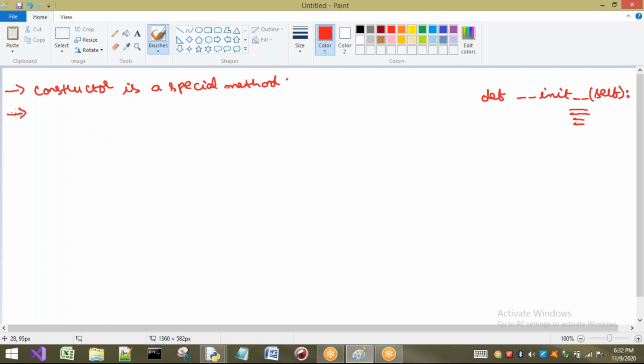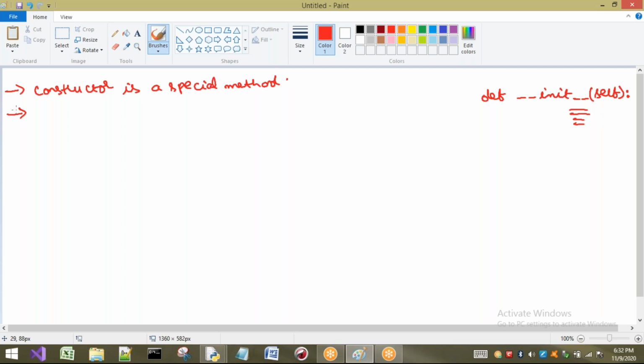Next, in Java, the constructor name depends on the class name. Whatever the class name is, the same name should be there for that constructor in Java. But this is Python, so here there is no concept of class names for constructors.